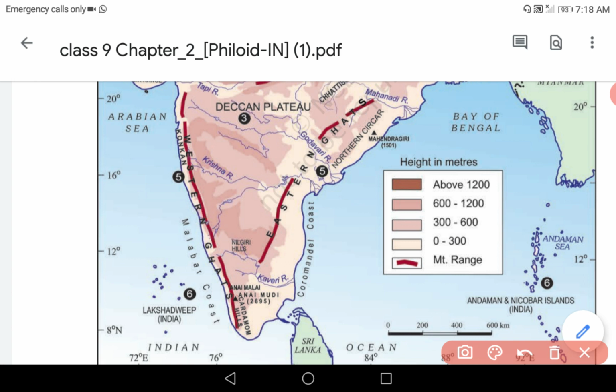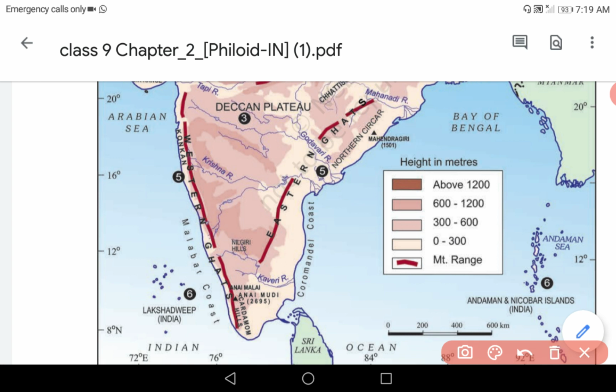Now, one of the important features of this eastern coastal plain is that on the south of Mahanadi river, you will find Lake Chilka. Lake Chilka is one of the important physical features present in the eastern coastal plain and is the largest saltwater lake of India.